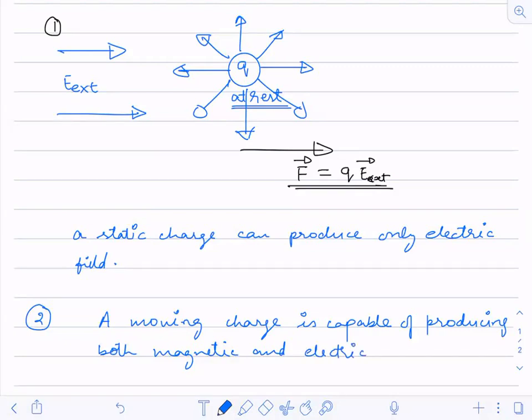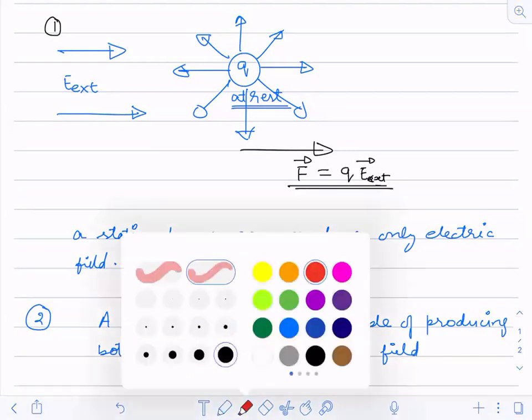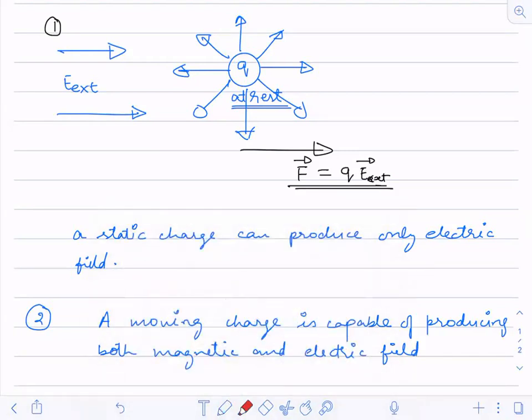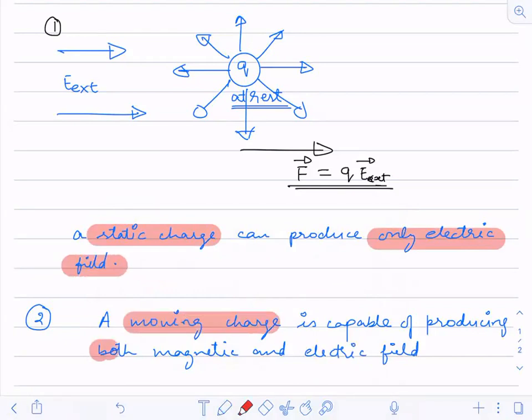You have to understand that if you have a static charge, only electric field will be produced. With a moving charge, both magnetic and electric fields are produced.